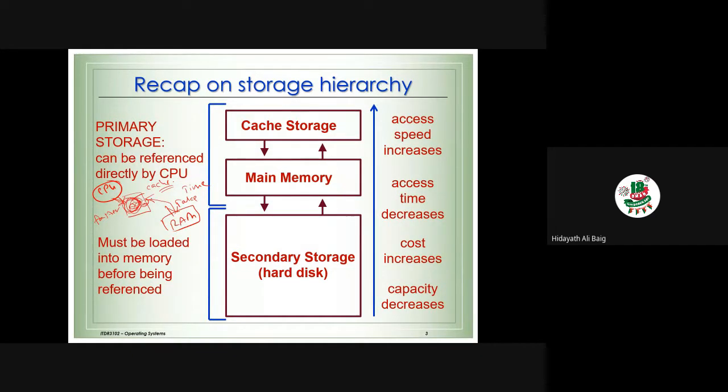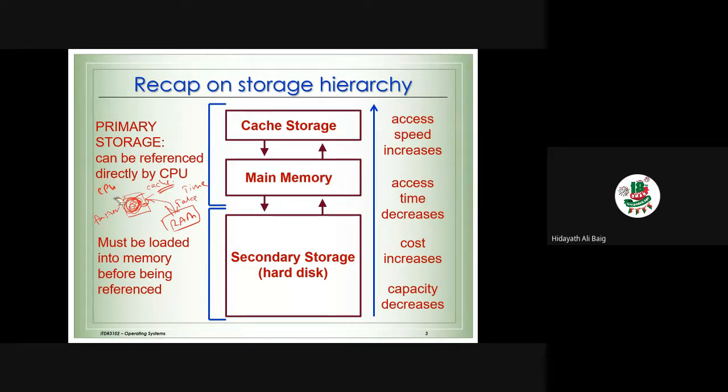Why do we keep it here? To balance the speed of the data reading and to improve the data access time, we keep some information here. So that is cache memory. Maybe in some other courses, you might have discussed what cache memory is.